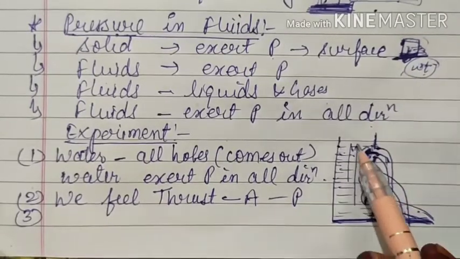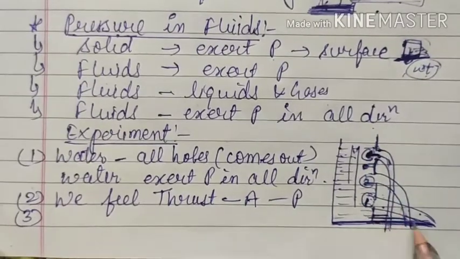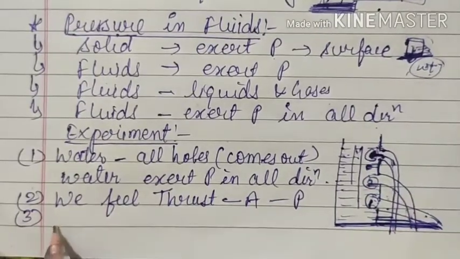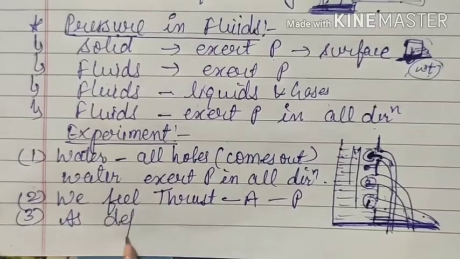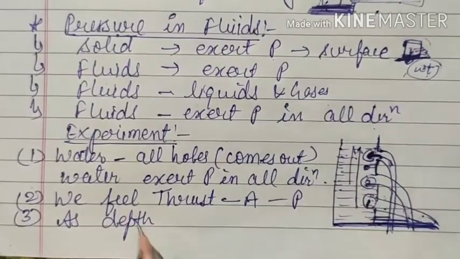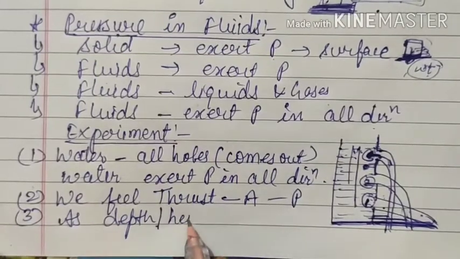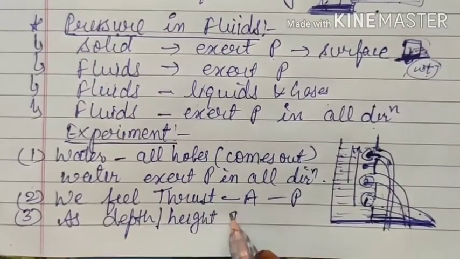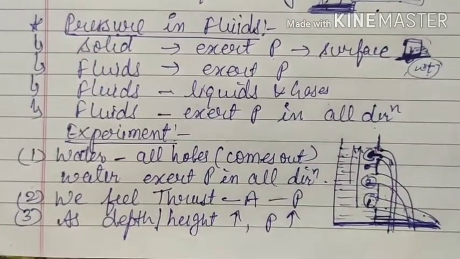That means as the depth increases, pressure also increases. Sometimes you will get the word height. Height means from here, so you can get depth or you can get height. As height increases, pressure also increases.